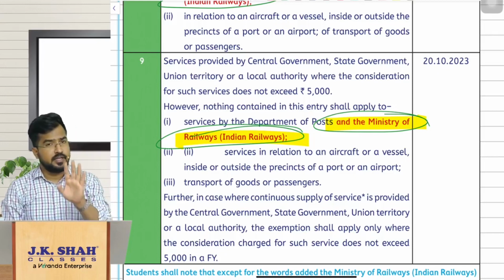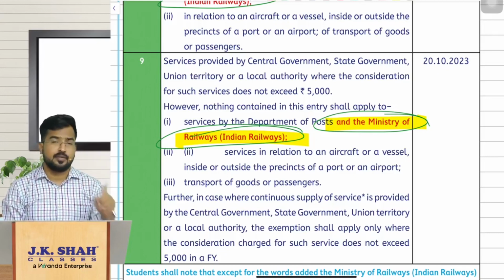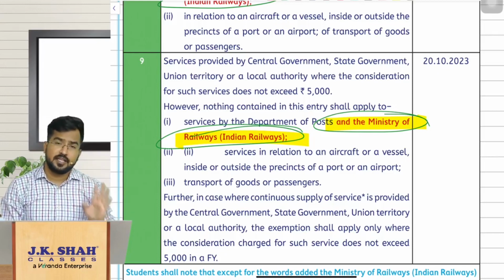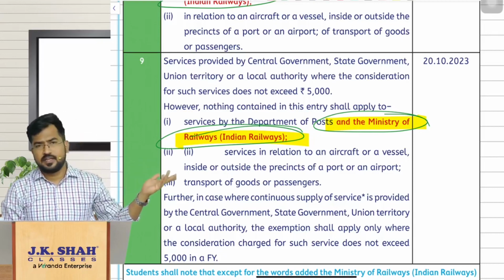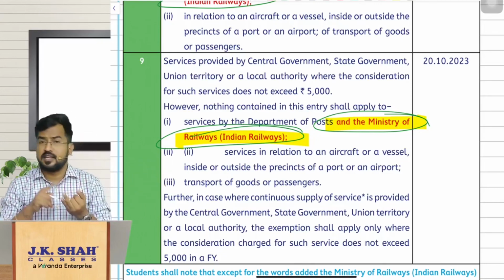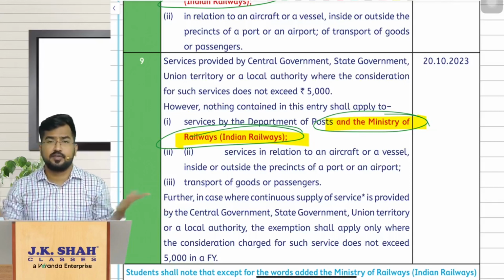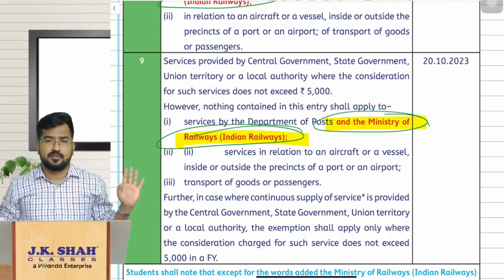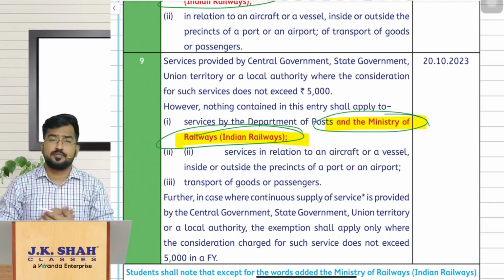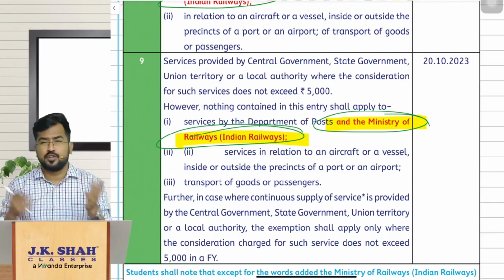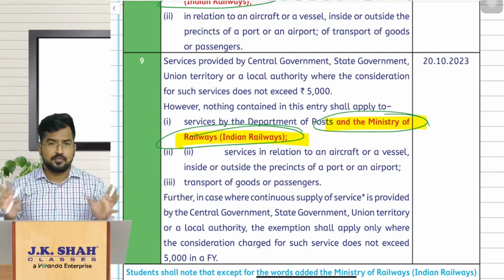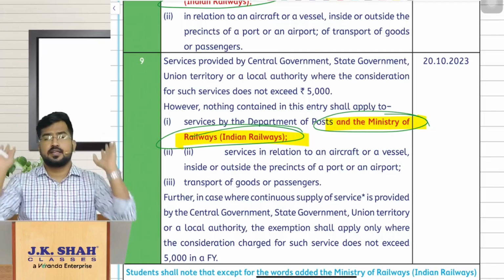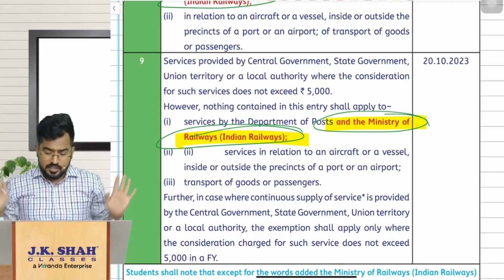So I repeat, Indian Railway services are generally taxable, but we can enjoy the exemption in any other entry if given. There are other entries giving exemption for sleeper class, economy class, monorail, metro rail, tramway, and we can enjoy that benefit. Also there is the exemption for transportation of goods, such as agri produce, milk, salt, food grains. There also we have exemption. Let us enjoy that.